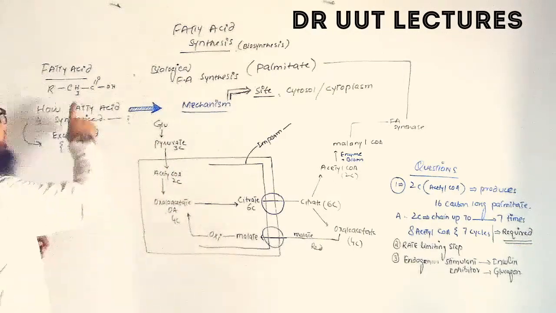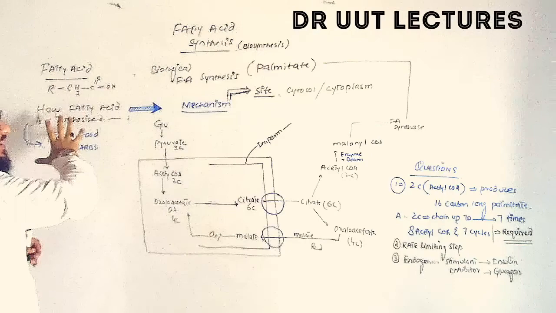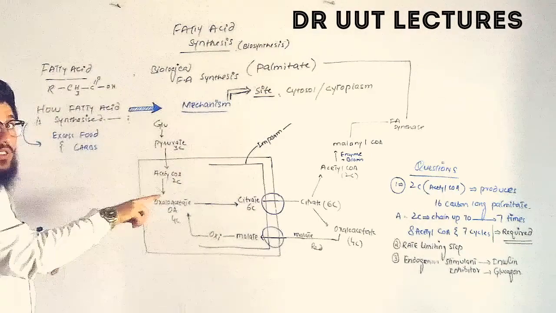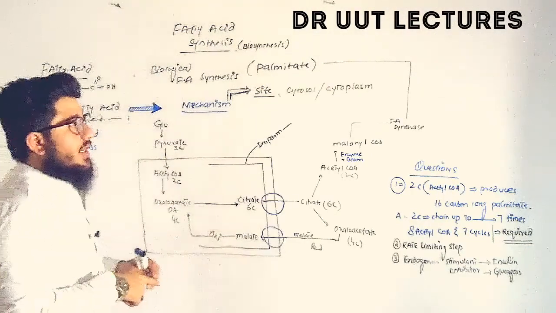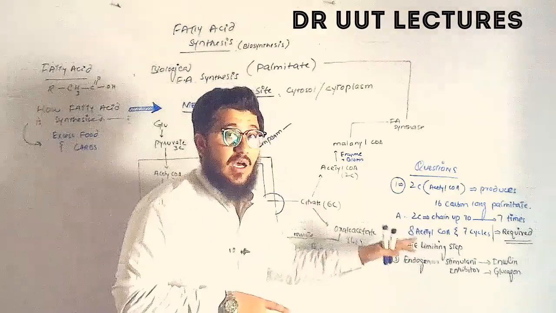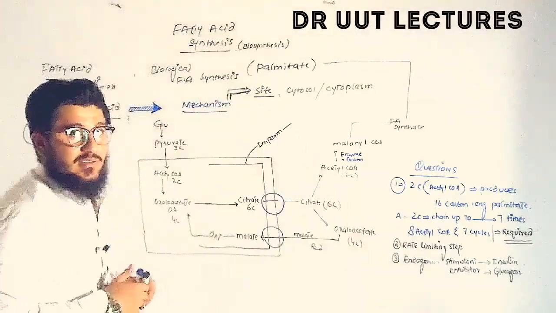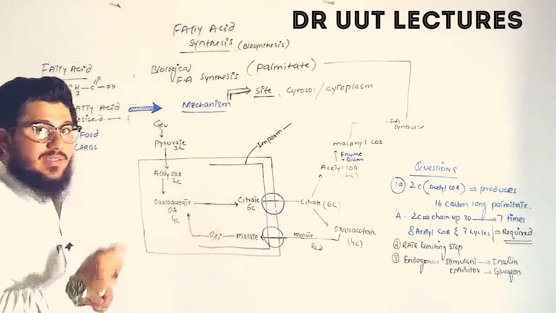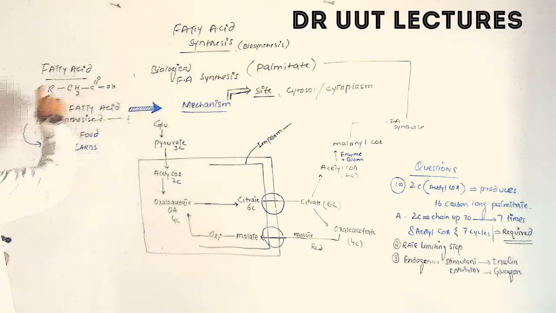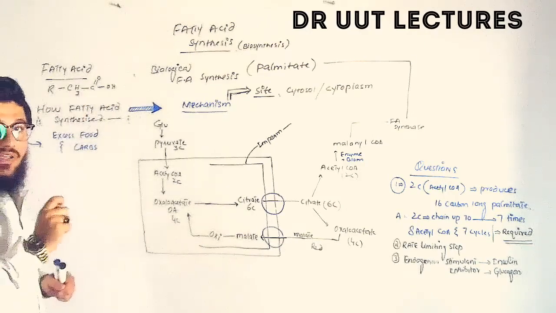The very first point is the fatty acid. What is the fatty acid? The second point is the mechanism through which this fatty acid will be synthesized. And the third point is the questions asked about fatty acid synthesis. So let's start from the very first point.